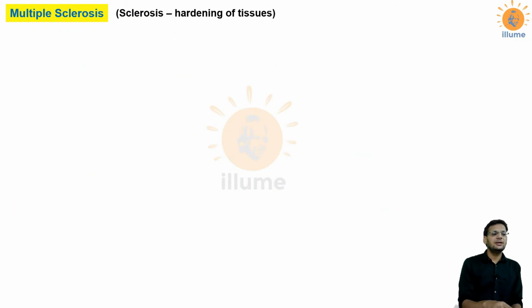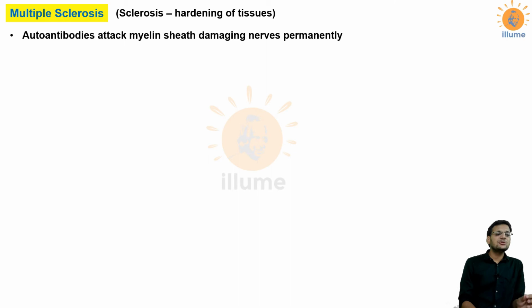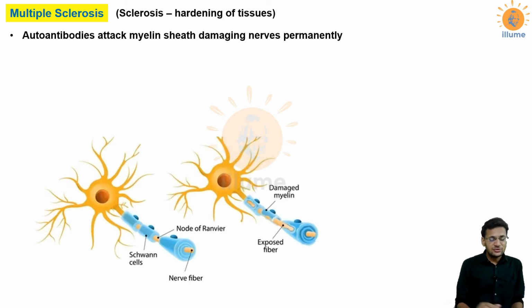Now, the next disease is multiple sclerosis. Sclerosis means hardening of tissues. So, multiple tissues get hardened up, they are not under our control. Now, listen to this carefully. In multiple sclerosis, the autoantibodies attack the myelin sheath of the neurons, which will damage the nerves.